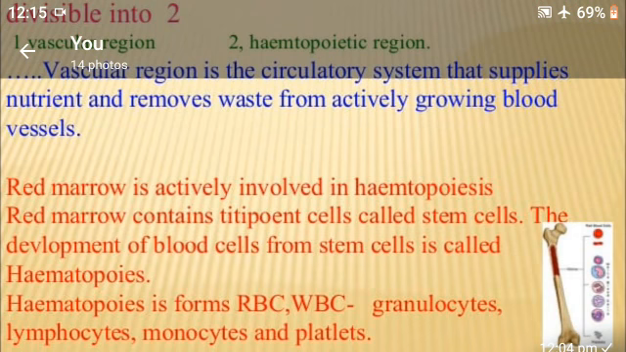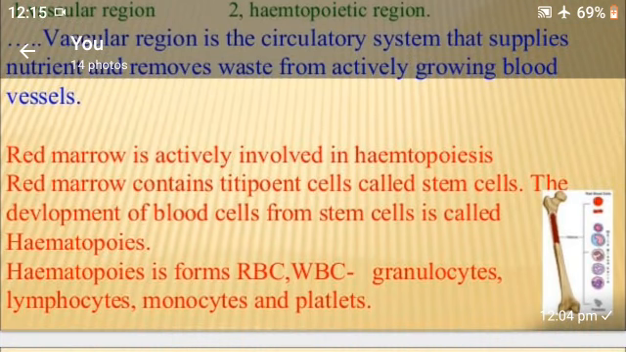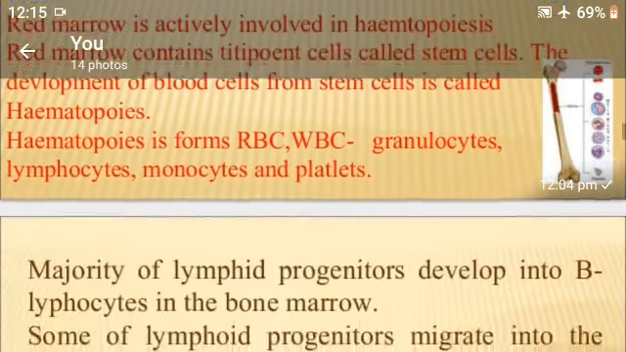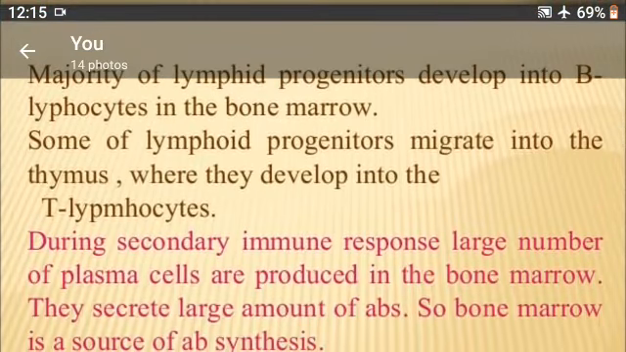The development of blood cells from stem cells is called hemopoiesis or hematopoiesis. Hematopoiesis forms RBC, WBC, granulocytes, lymphocytes, monocytes, and platelets. The majority of lymphoid progenitors develop into B lymphocytes in the bone marrow. Some lymphoid progenitors migrate into the thymus where they develop into T lymphocytes.